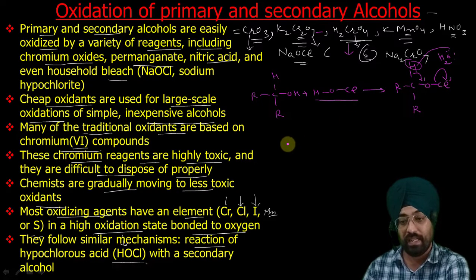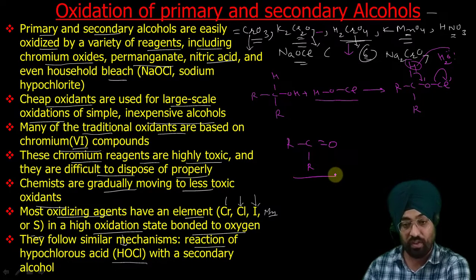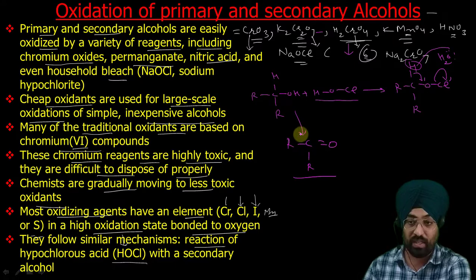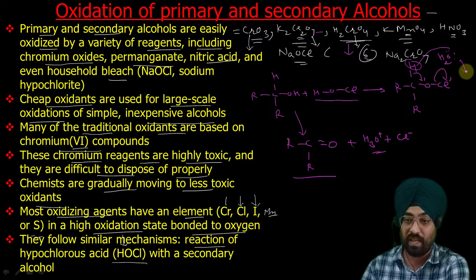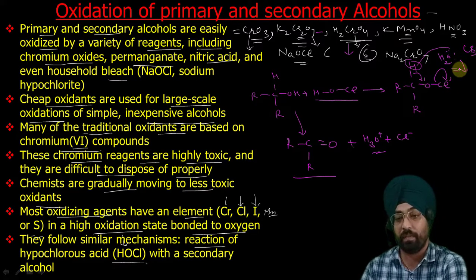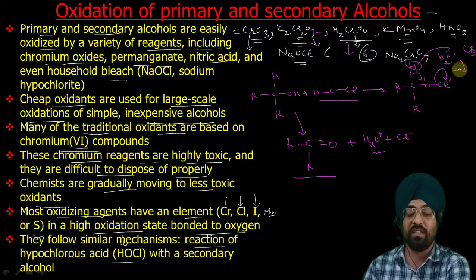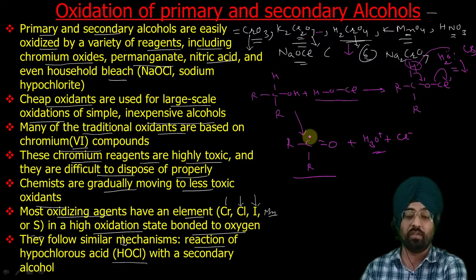So you will get R-C double bond O, this ketone. You can see the alcohol has been oxidized, plus H3O positive plus Cl negative. So instead of water we can have any other base. Even water can serve the purpose to abstract this proton. So this is the general mechanism for all these oxidations, and they will occur in these steps.